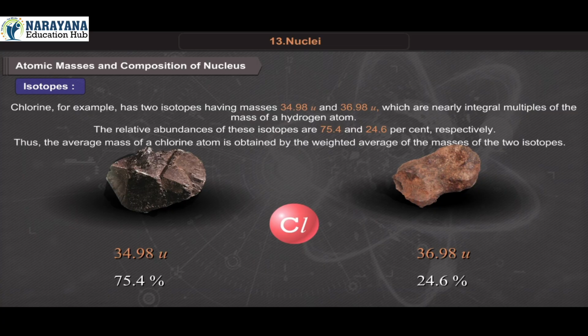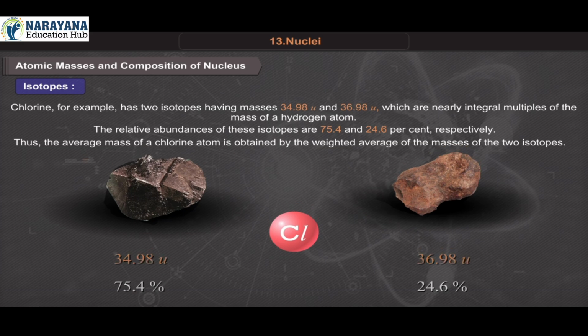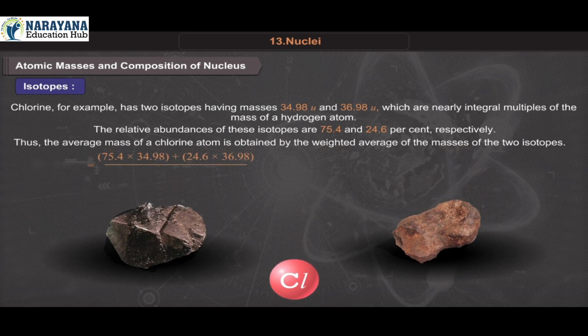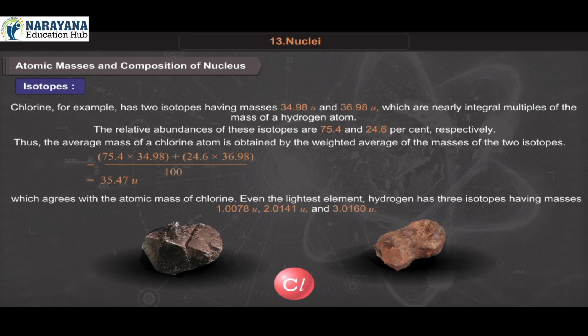Thus, the average mass of a chlorine atom, obtained by the weighted average of the masses of the two isotopes, is equal to (75.4 × 34.98 + 24.6 × 36.98) upon 100, which is equal to 35.47 atomic mass unit, which agrees with the atomic mass of chlorine.